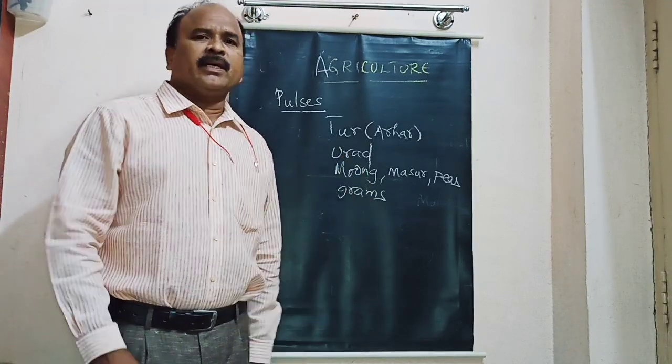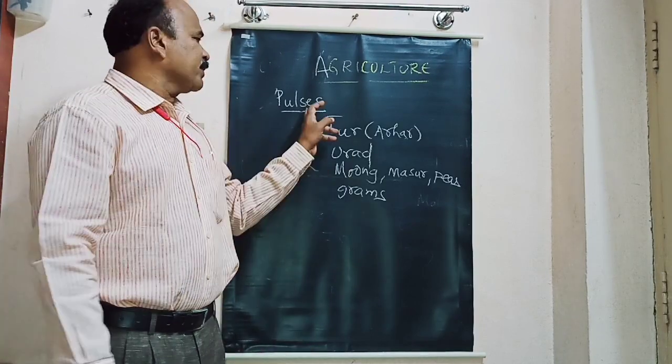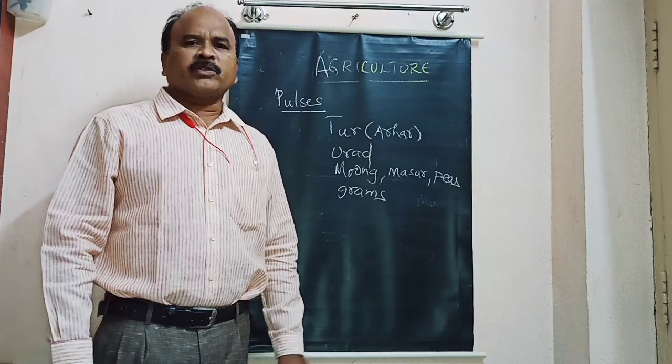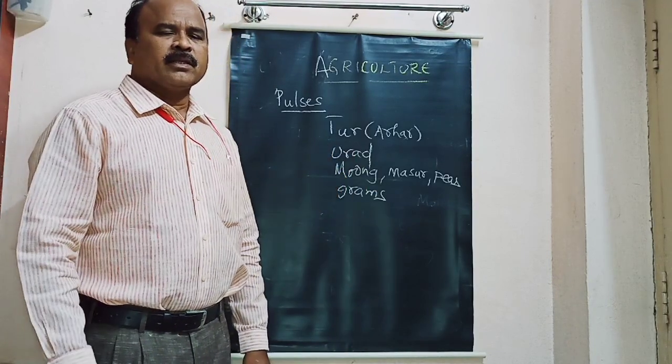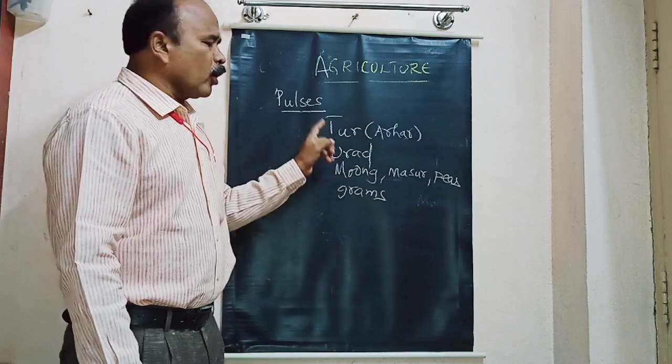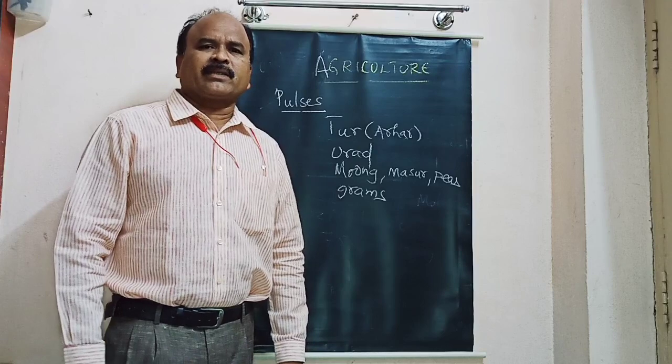India is the largest producer and consumer of pulses in the world. Most of us Indians, we are called pappus. We like dal very much. That's why India is the largest producer and consumer of pulses in the world.